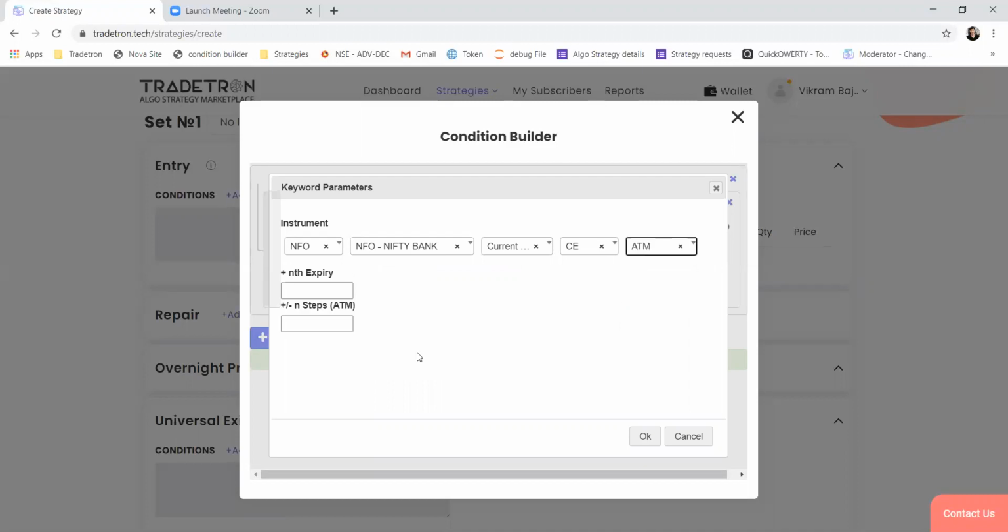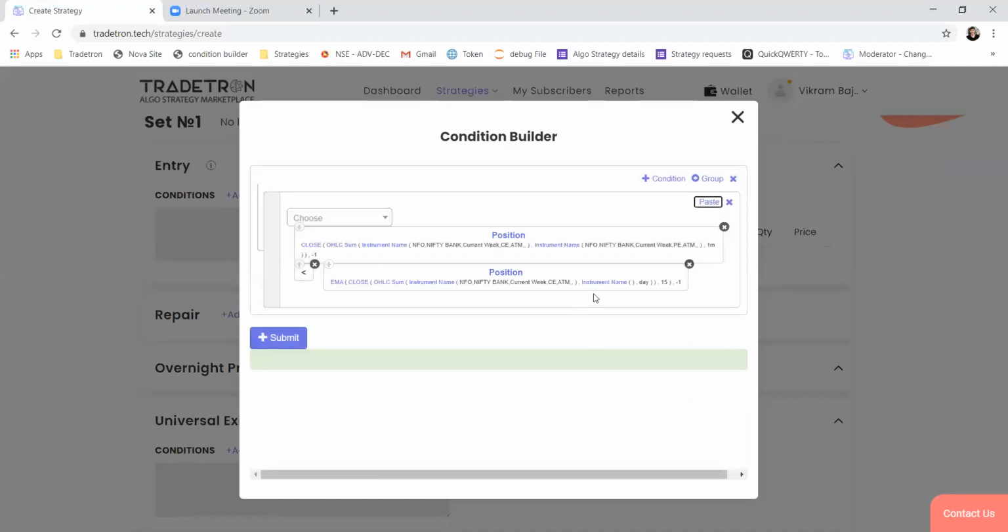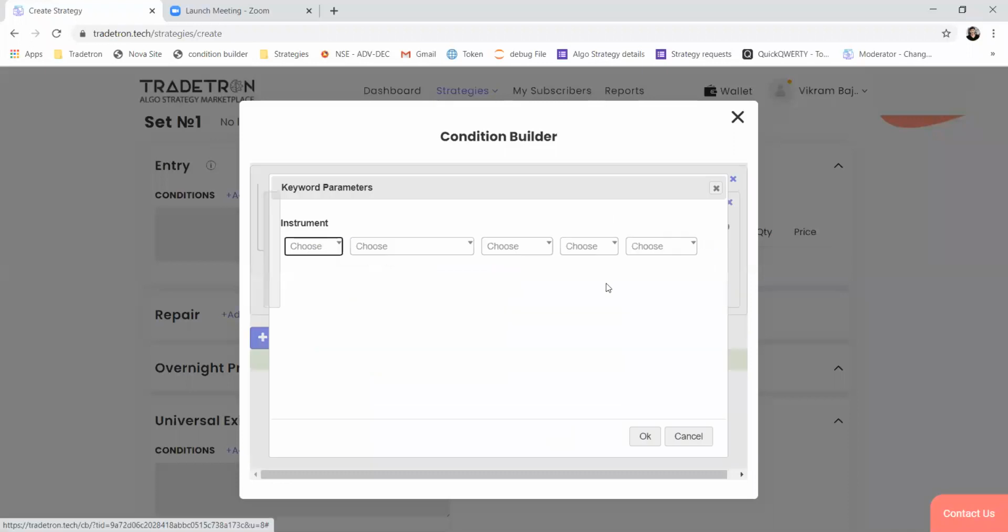So the basic idea here is that the combined premium of call and put on Wednesdays and Thursdays is collapsing. So once it starts going below its 10-period moving average on 1 minute candle, then just short the straddle and see if you can make a profit there.